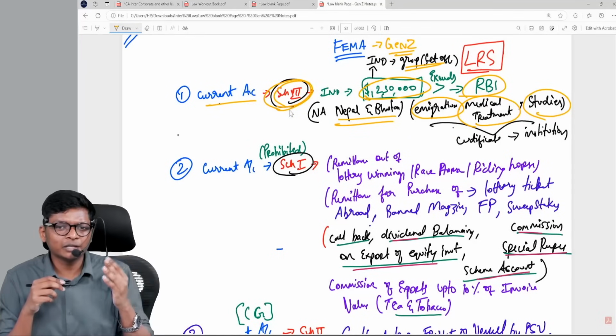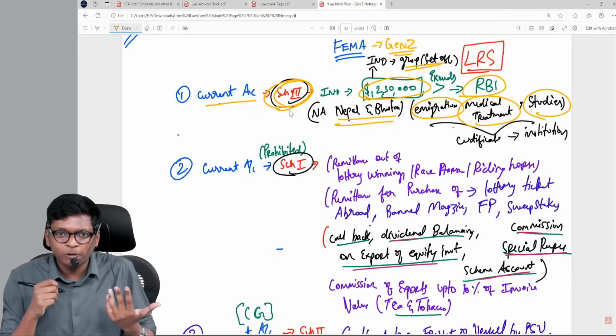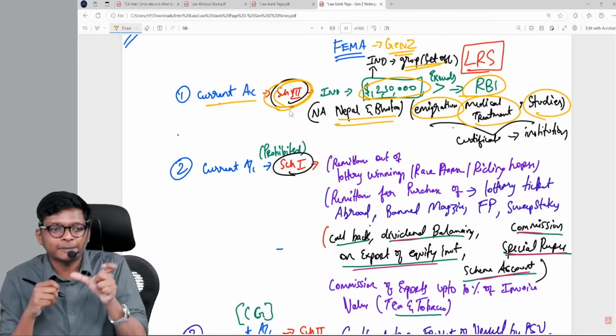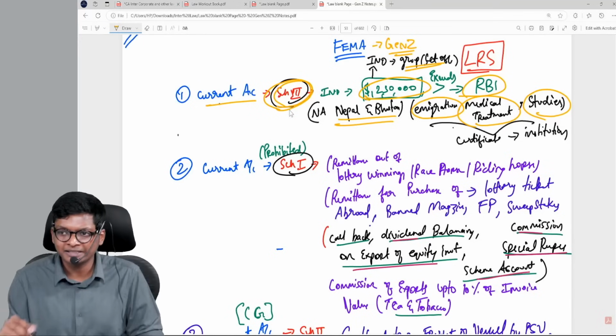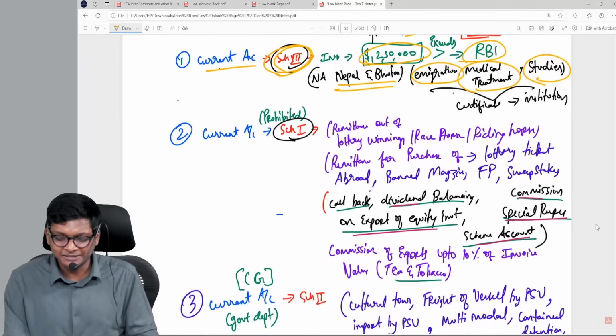Other expense of schedule 3 could be, for example, you are buying a mobile from the US. Okay, you can buy a mobile from the US. It should be within the limit of 2,50,000. Are you following, guys? Clear? I'm not capitalizing the mobile, keeping it on the expense side.